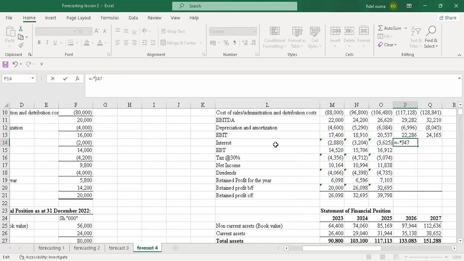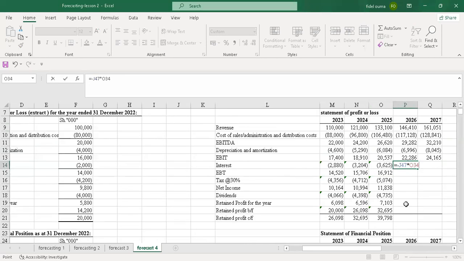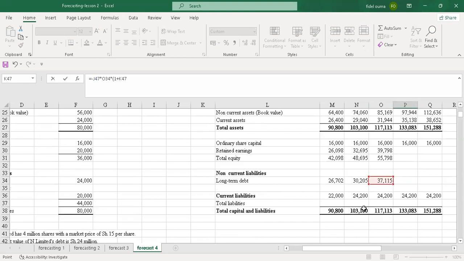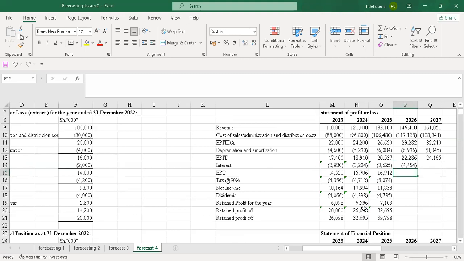Then I'll multiply by the previous year's long-term debt, which in this case is that. Then this will have a growth rate of 1 plus 20%. Yeah, that was this 20%. Then I'll close the bracket. Then I enter. So once I enter, I'll just drag.